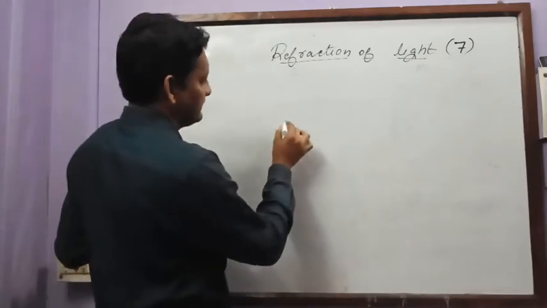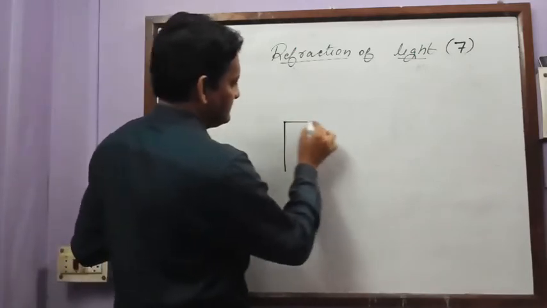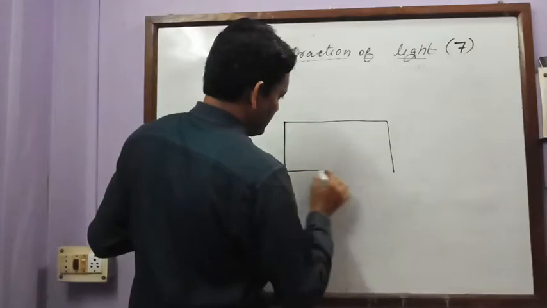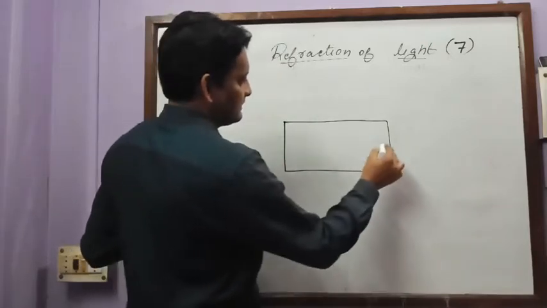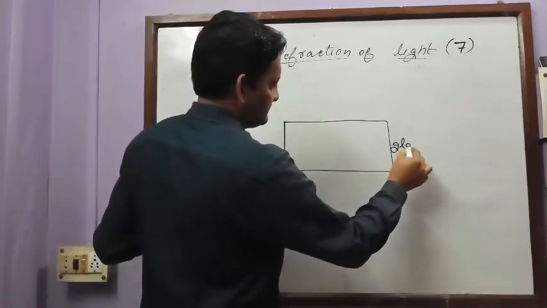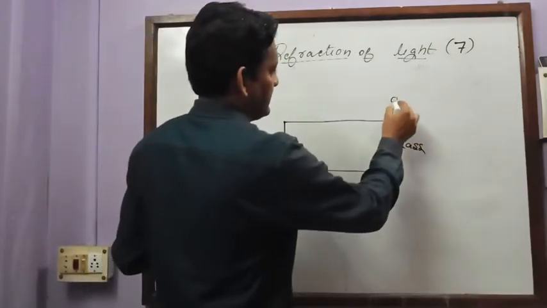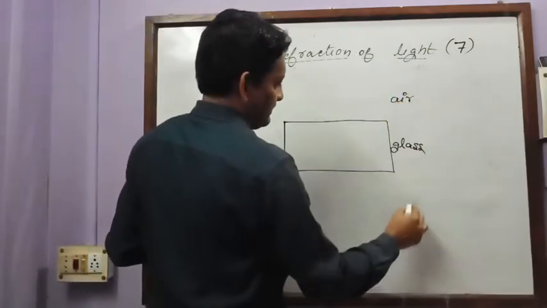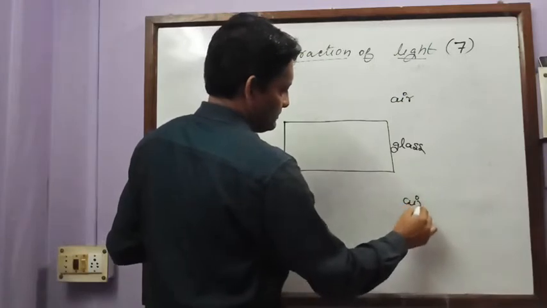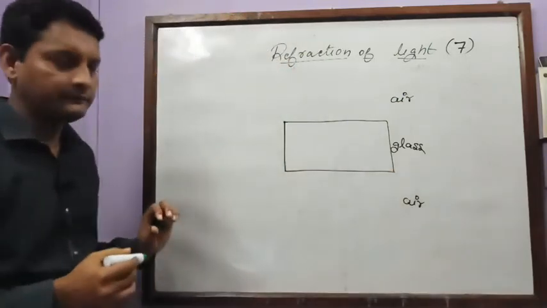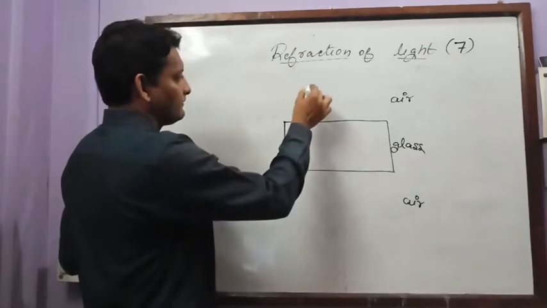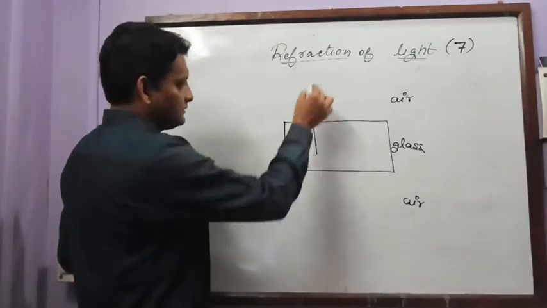Suppose I say this is one medium, so this is glass, and this medium is air and the lower medium is also air. Is it clear? Now this is as usual the normal.